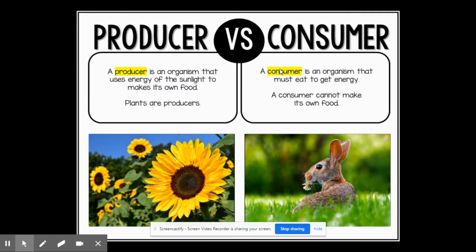A consumer, think about if you consume food, what does that mean? Okay, you are taking in food, you are eating. Okay, so a consumer is an organism that must eat to get their own energy. They cannot produce their own food through photosynthesis.